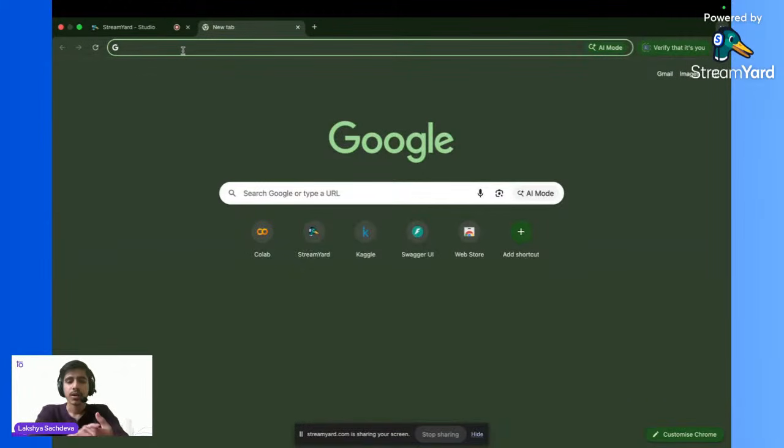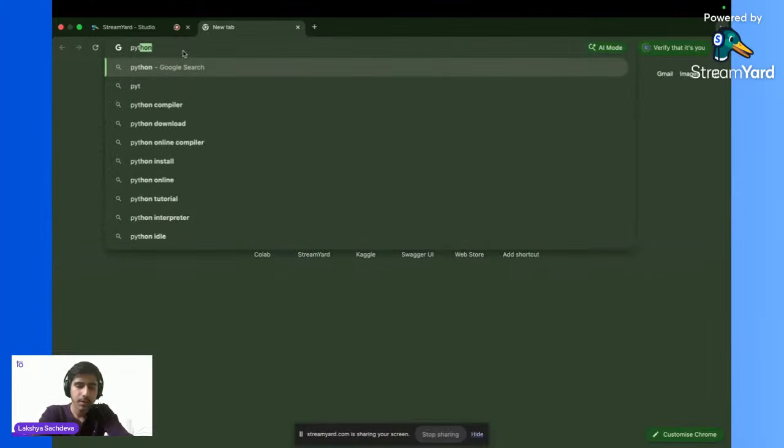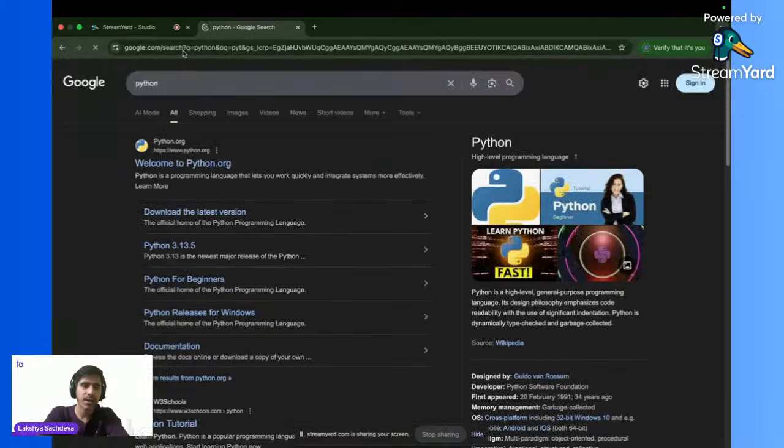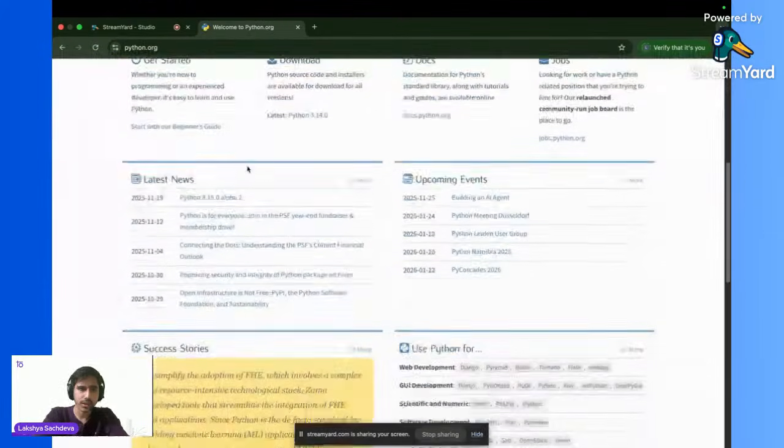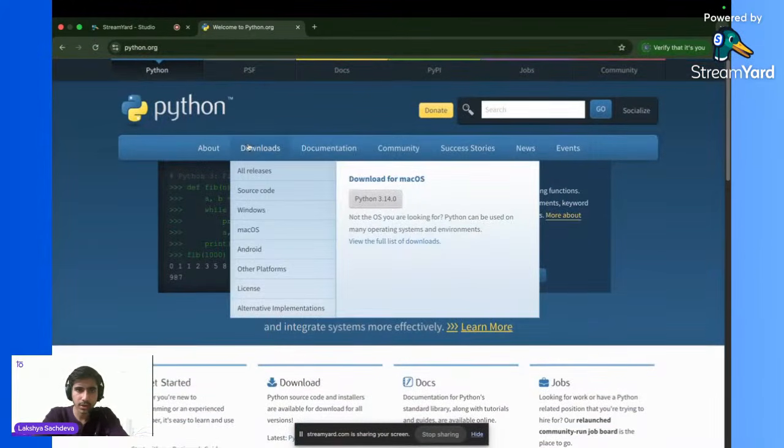Okay, so let's quickly begin. If you have not installed Python, whether you are on Windows or Mac or anything, just go to the Python website. You can see the versions over here. Let's say downloads. This is the latest version for Mac OS, 3.14. But I would not recommend downloading the latest version, because most of the time the latest version contains some kind of bugs.